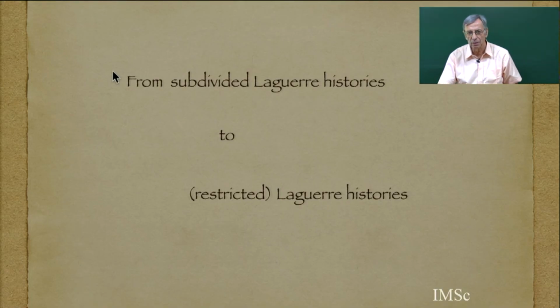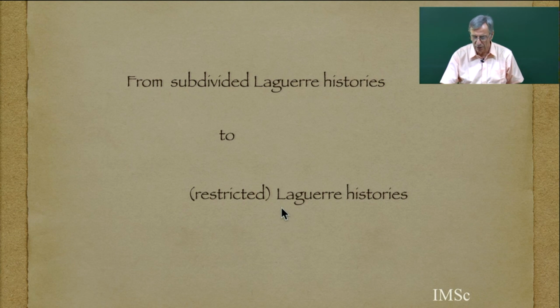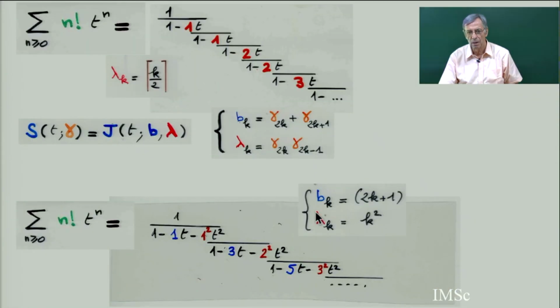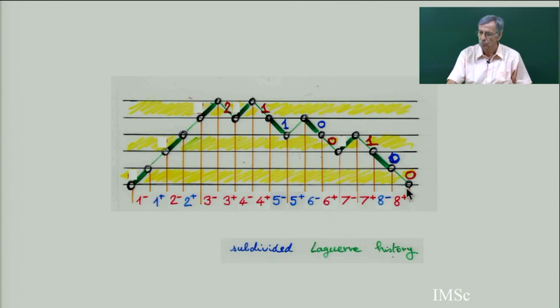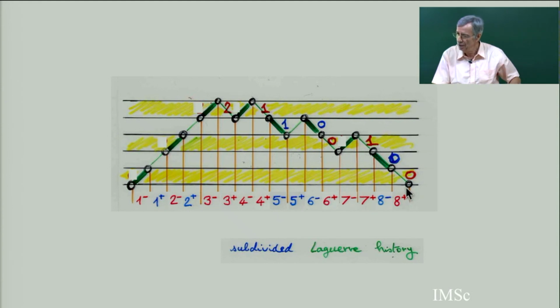So now I can give a bijection going from subdivided Laguerre history to restricted Laguerre history. By calculus, you go from this quantum fraction to this quantum fraction. I'm going to do the analog on the combinatorics of history. So this is a subdivided Laguerre history, and I'm going to transform this into a restricted Laguerre history directly.